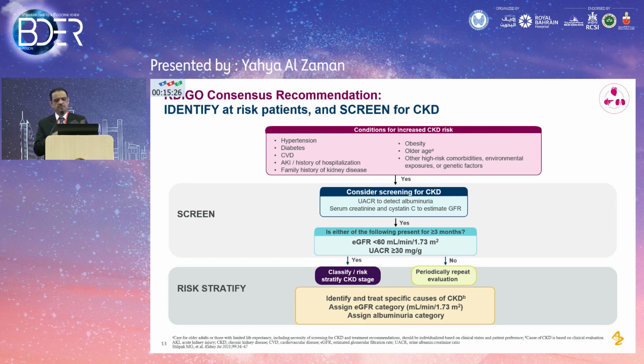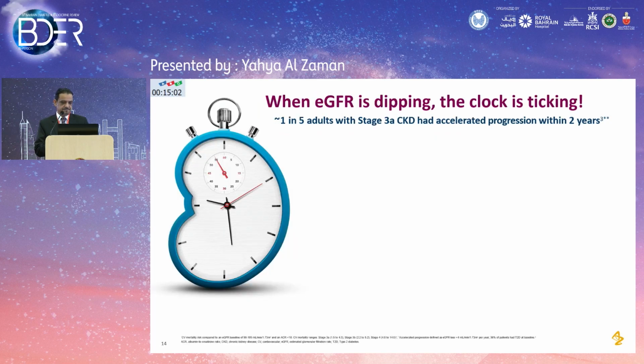But what if you do the screening test, and your patient has no microalbuminuria with normal kidney function? End of story? No, it's not the end of the story. Again, you have to periodically and repeatedly do a repeated evaluation. Whether your patient has evidence of chronic kidney disease or not, this patient needs to be periodically followed, because over time you can detect the progression of these kidney diseases.